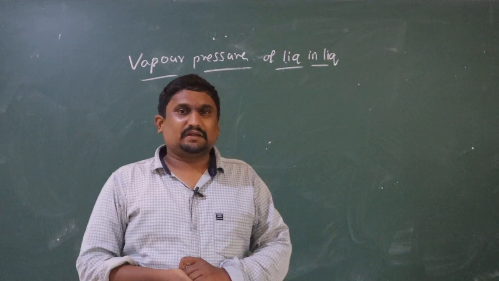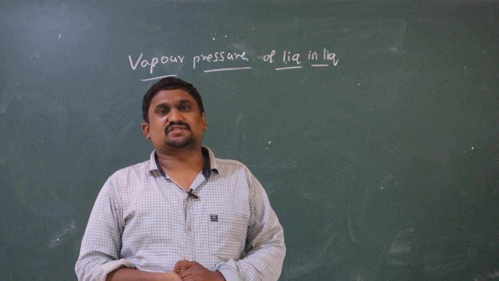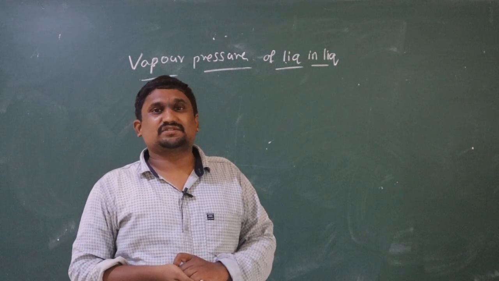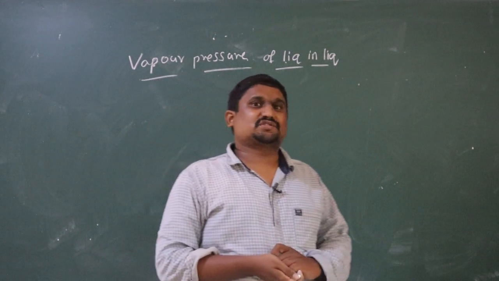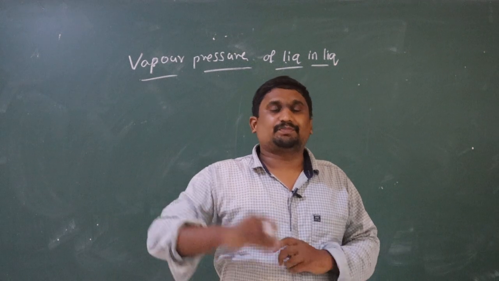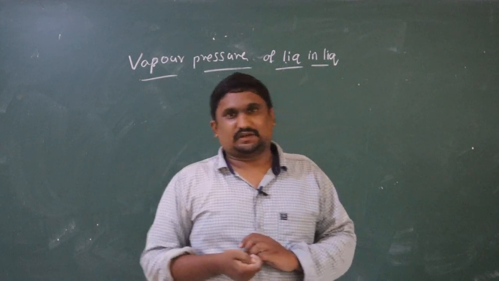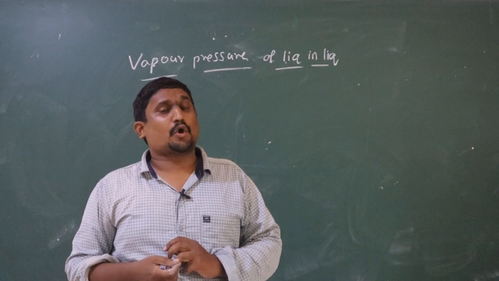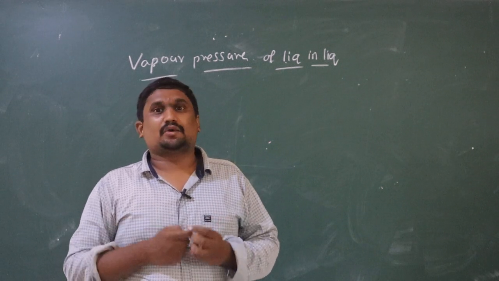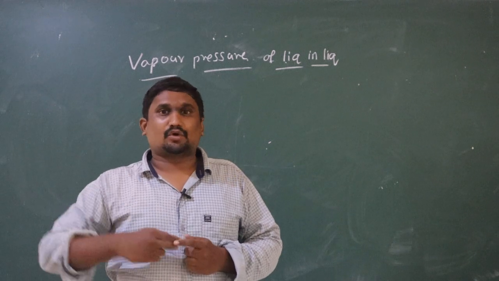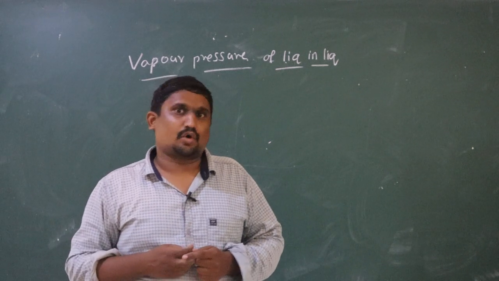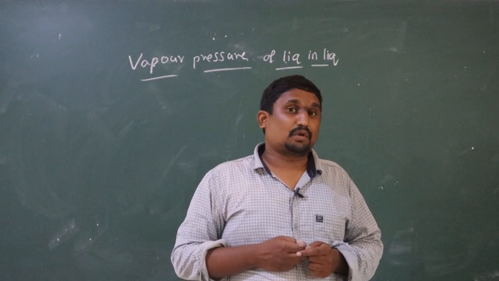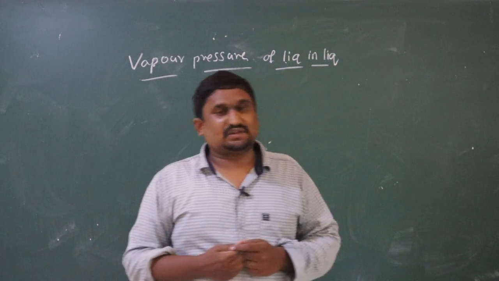Students, mainly remember that in the solution lesson, all liquids we have to consider as volatile substances. Volatile substances means they can easily convert from liquid state to vapor state, and all solids you have to consider as non-volatile substances. They are not easily converted to vapor state. Non-volatile means they are not easily converted into vapor state, but volatile substances are easily converted into vapor state.